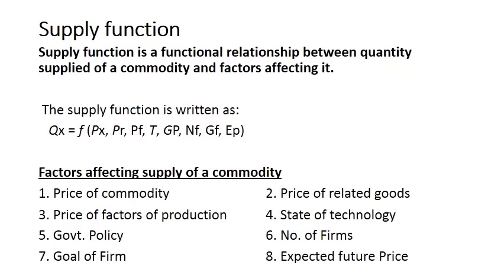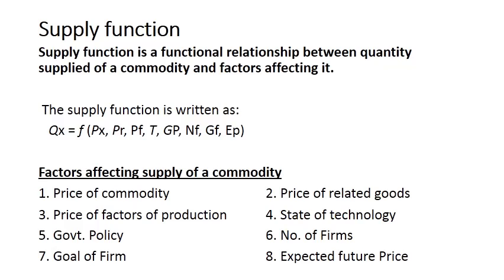So taxes and subsidies. Taxes are actually portion or some amount of money which producers have to pay to the government, and if there is increase in that amount, then there will be less production, and the cost of production will increase, so that will decrease the supply. And if government is providing subsidies, some help to the producers, then what will happen? The cost of production will decrease, and at the same time supply of commodity will increase.